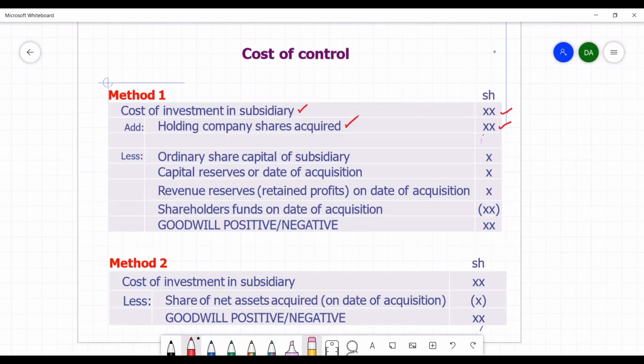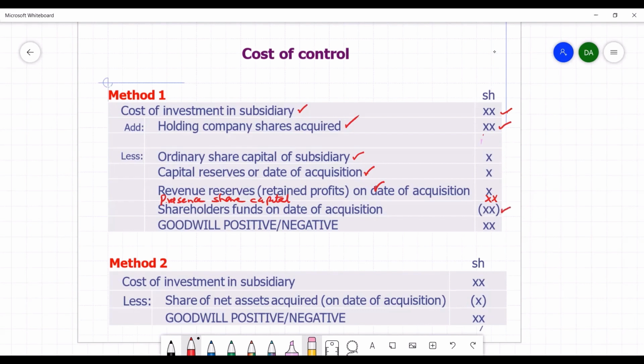Then from that investment, we subtract ordinary share capital acquired in the subsidiary, preference share capital acquired in the subsidiary, revenue reserves acquired in the subsidiary, and also what's called capital reserves in the subsidiary. All this we add together to determine the shareholders' fund acquired on the date of acquisition.